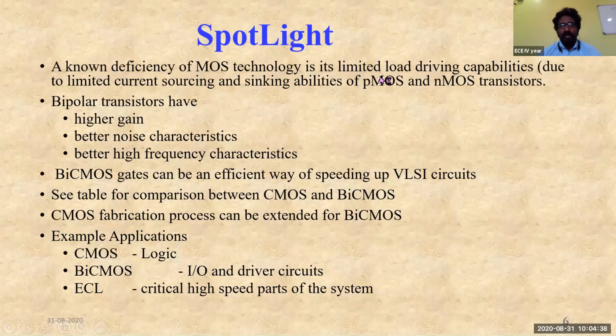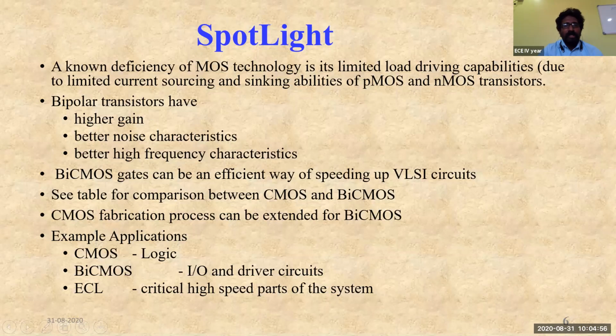This is the main reason why CMOS technology cannot drive larger capacitances, or output capacitances, or load capacitance. It will not have load driving capabilities. And coming to the bipolar transistors, the bipolar transistors have got higher gain.